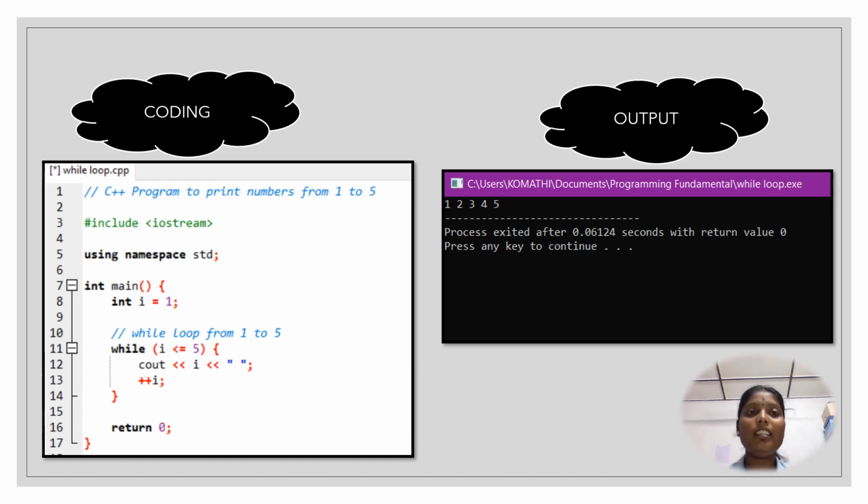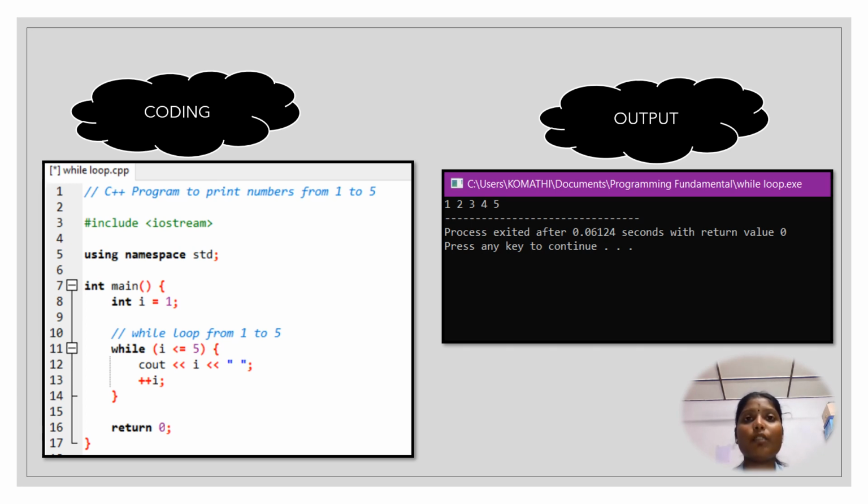Int main, int i = 1, which means the initialization, and the while loop from 1 to 5, where the termination condition is i <= 5. cout << i, and we have used the incrementation, which is ++i. So here let's see how the program works by the output. You can see the output shows numbers starting from 1 until 5.